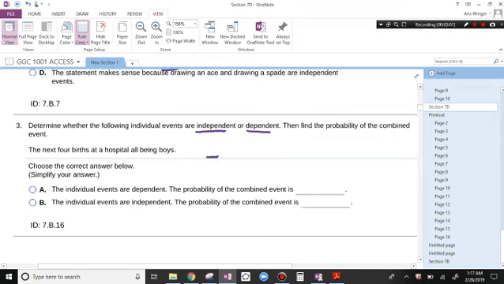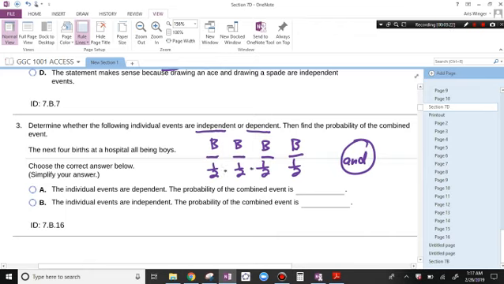And so if they're independent, you're talking about having all boys. So we mean having a boy and another boy and another boy and another boy. The probability of having a boy is 1/2, and another 1/2, and another 1/2, and another 1/2. And what we're learning today is that when we have and, you're going to multiply these numbers. The probability of having a boy and another boy and another boy and another boy is 1/2 times 1/2 times 1/2 times 1/2. That is 1/16. These events are independent, and the probability that that happens is 1/16.